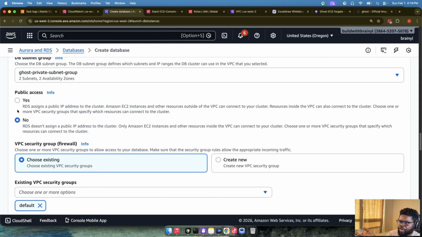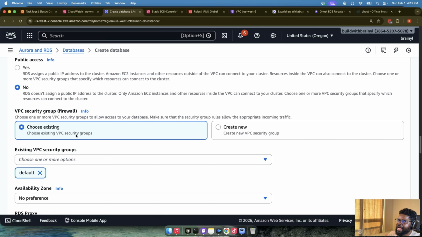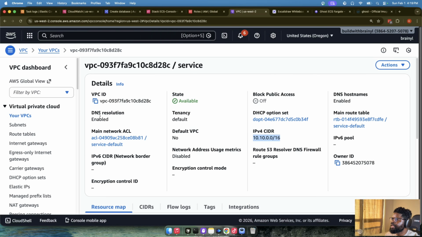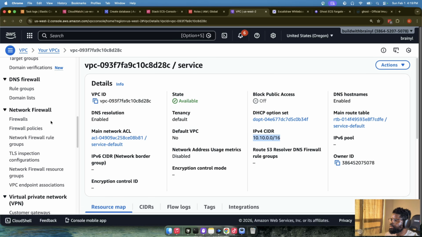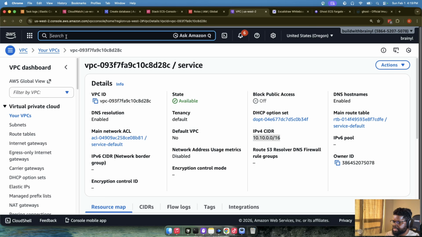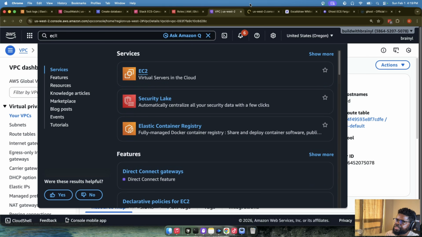The next thing, you don't want to turn on public access, right? You don't want that. So it's turned off, no. And then we'll need a security group, right? So this security group is also very interesting because this one, we'll have to create this one. So we'll go to EC2, I think this security group is inside EC2. So we'll go to EC2, and then we'll create a security group.